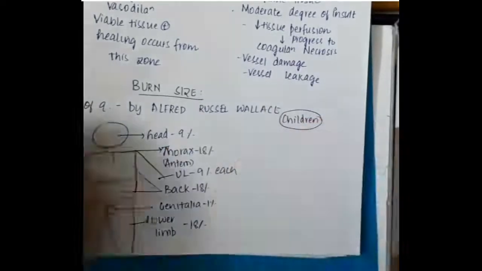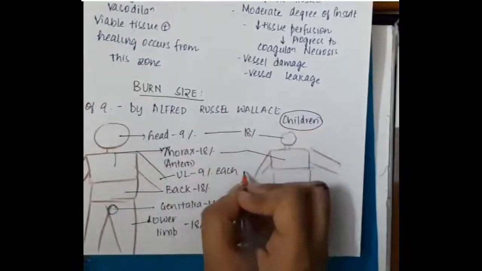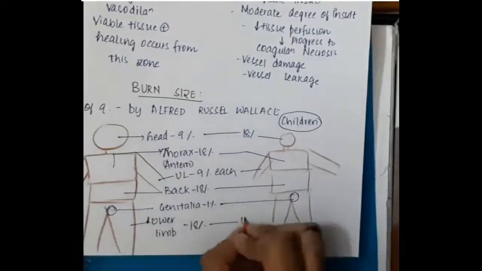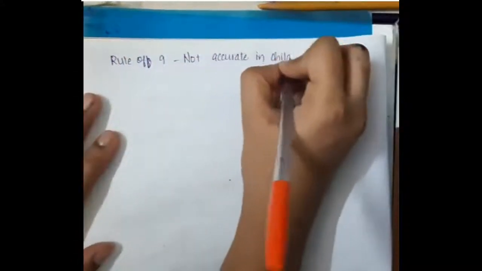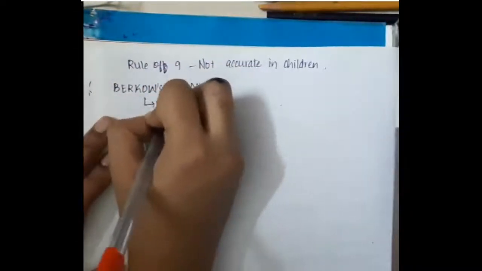So in the children, if we see in the head especially, the burns account for 18%, whereas the thorax, upper limb, back, and genitalia are almost similar, and the lower limb in the child accounts for 14.5% each. Then this rule of 9 is not accurate in children. So as a result, new formulas have come up.